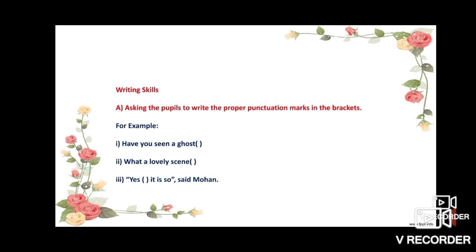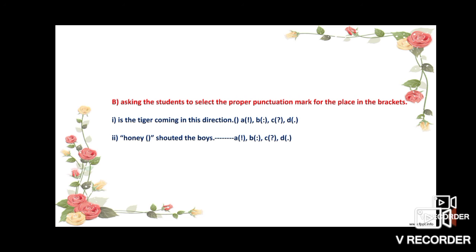Then writing skill. Ask the pupil to write the proper punctuation marks in the brackets. For example, have you seen a ghost? Here, a question mark should be there. What a lovely scene. What does the student have to place here? The student has to place an exclamation mark. And yes, it is so, said Mohan. All these 3 examples are given here and you are expected to supply proper punctuation marks. It comes under writing skill.